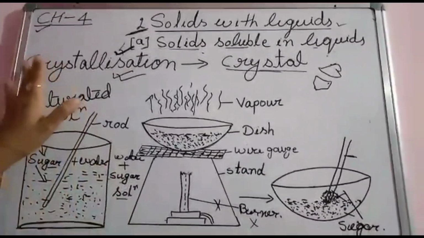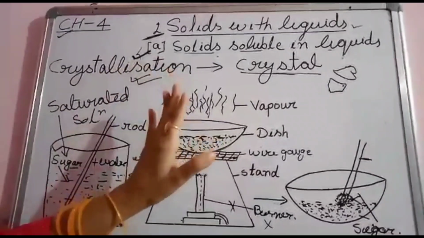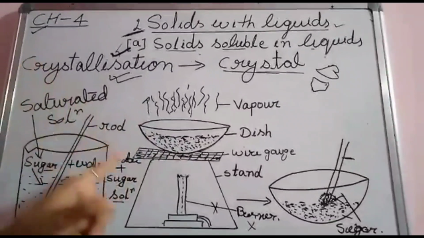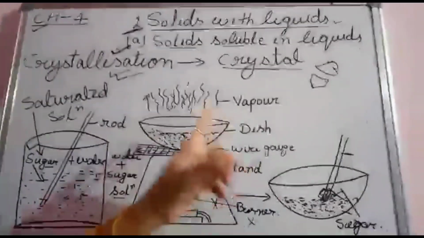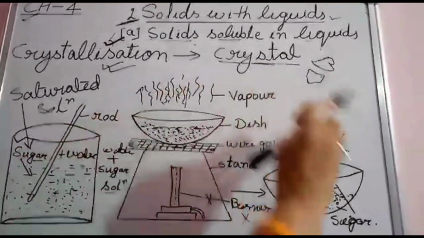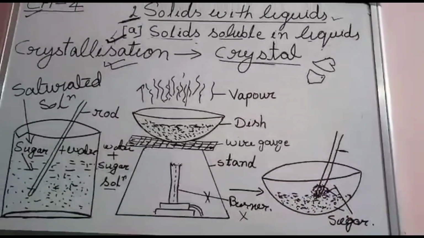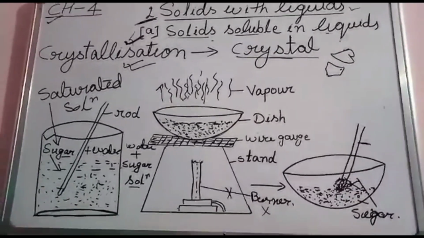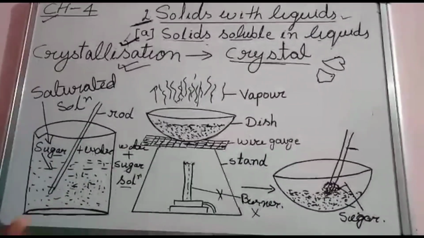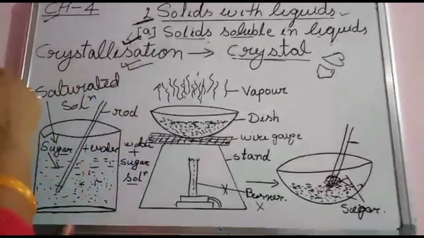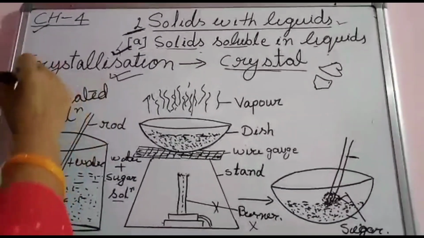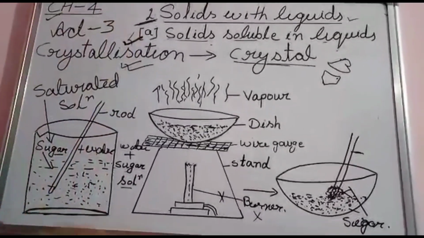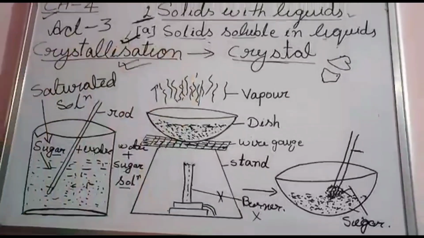You will make the diagram and write the activity in your book, and also define crystallization and evaporation. I will also define them on the board, so you just draw this diagram. You all have books with the picture, so take help from your book and draw the diagram in your copy and perform this activity. This is activity 3. Is it clear? Which activity? The crystallization. Is it clear?